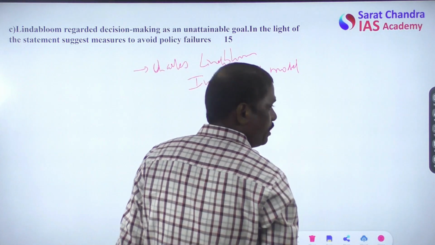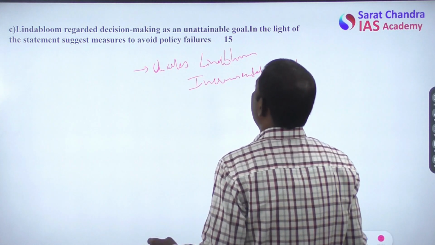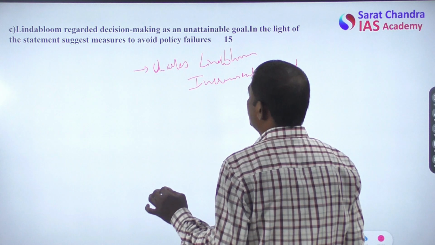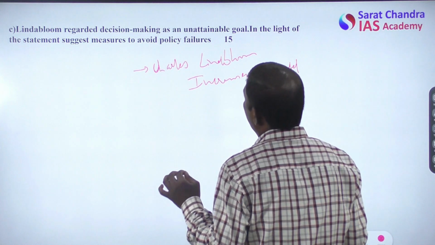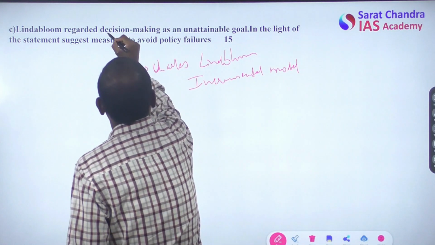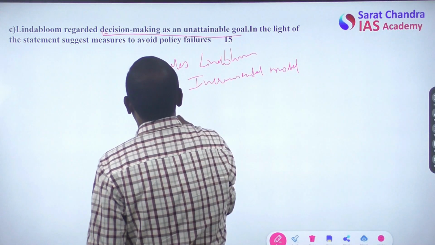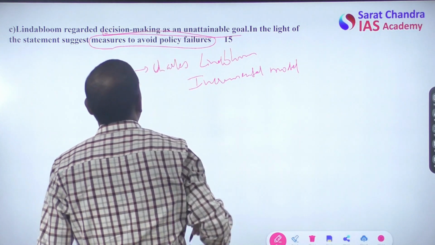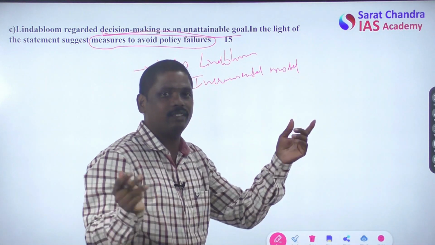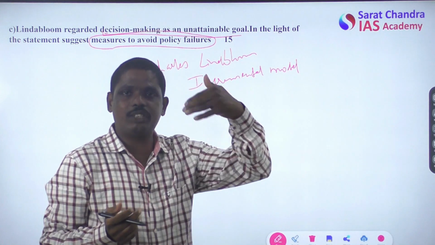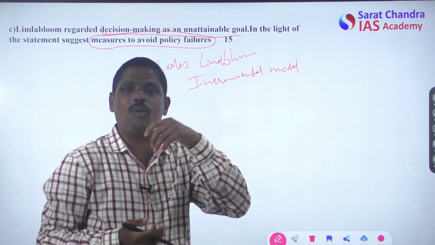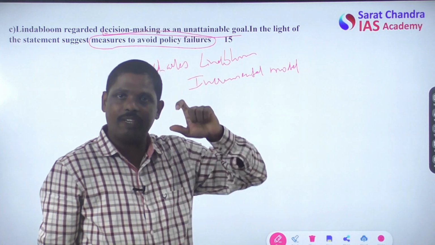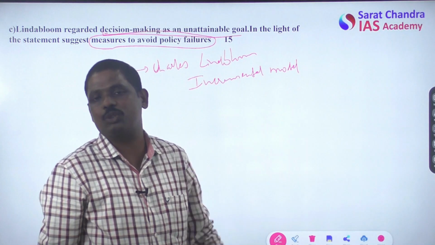Let me read the question once. Lindblom regarded decision making as an unattainable goal. In the light of the statement, suggest measures to avoid policy failures. So decision making is an unattainable goal; suggest measures to avoid policy failures. There are two things attached: decision making and policies. In what way are policies and decisions interrelated? If we can bring out this link, half of the answer is over.